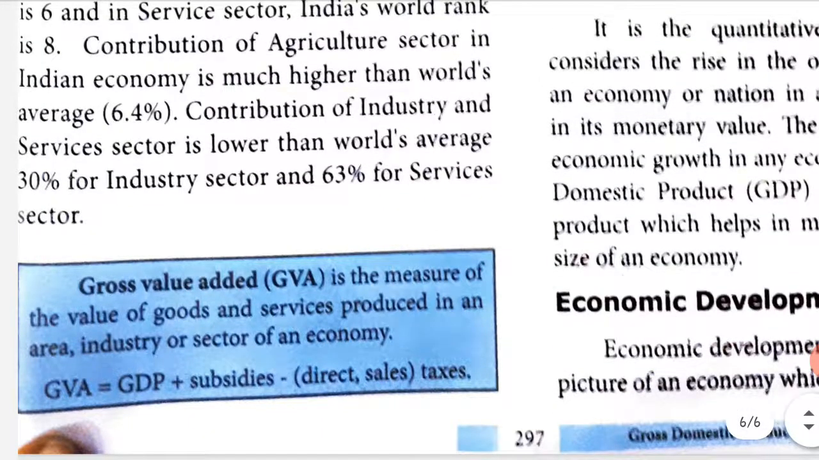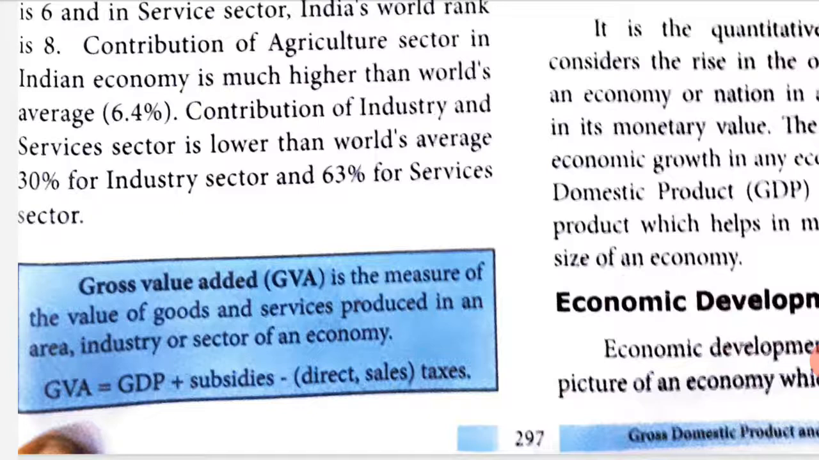So, now here we have gross value added, which is GVA. Just now we studied that word. It is the measure of the value of goods and services produced in an area, or in an industry, or in a sector of an economy. So, if you find the value of goods and services that is being produced in one particular area, or in one particular industry, or in one particular sector, that is called gross value added.